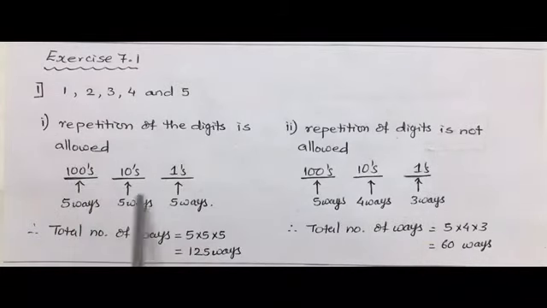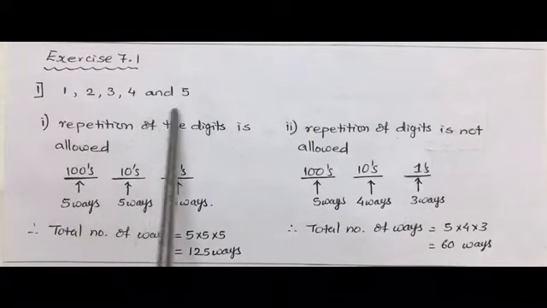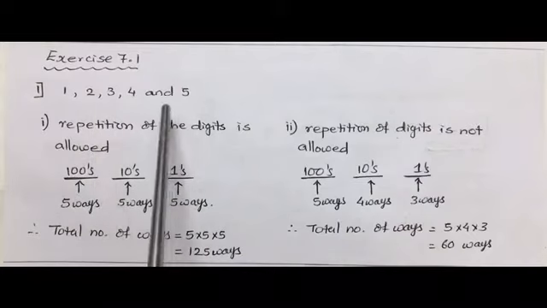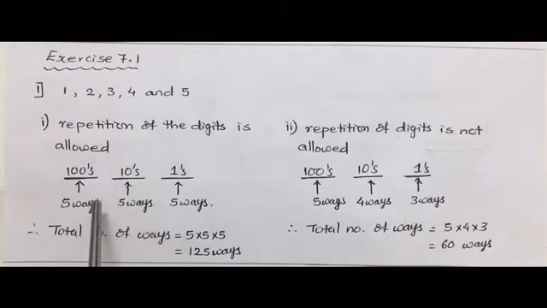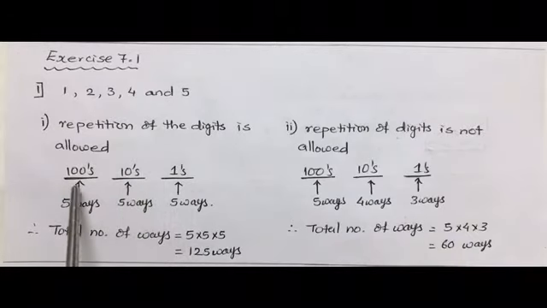Now we have to make 3-digit numbers by using the first 5 numbers. So we make 3 places. For a 3-digit number, 3 places are required. This particular place is ones place, the middle one is tens place, and the first one is hundreds place.